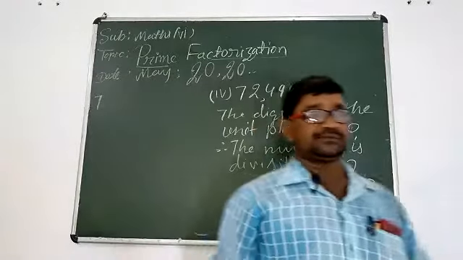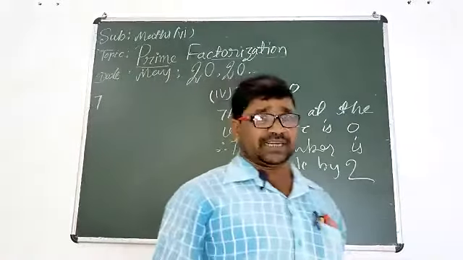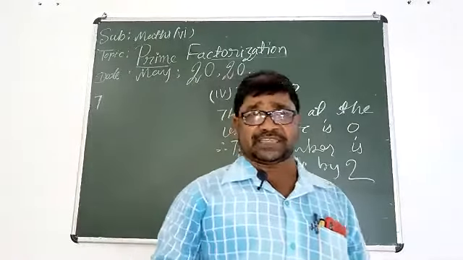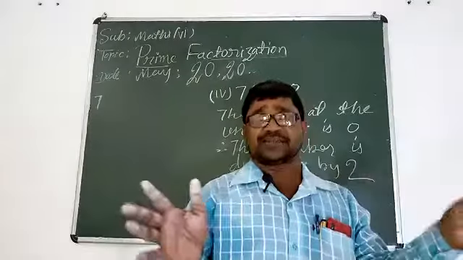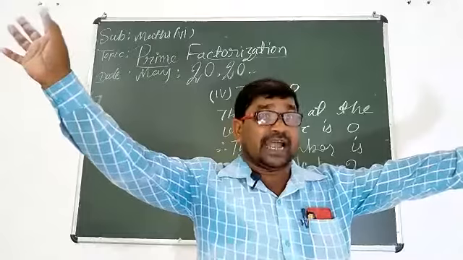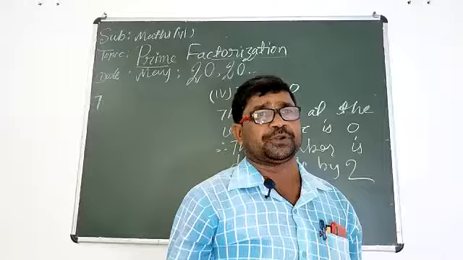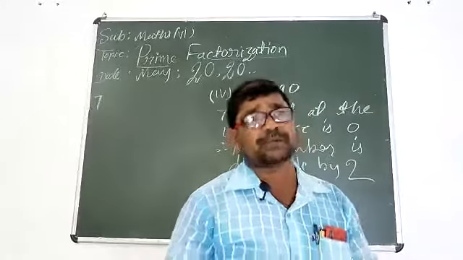Okay, student. In this way, we have completed divisibility test by 2. Have you learned? The number is divisible by 2 if the digit at the unit place is either 0 or a multiple of 2.